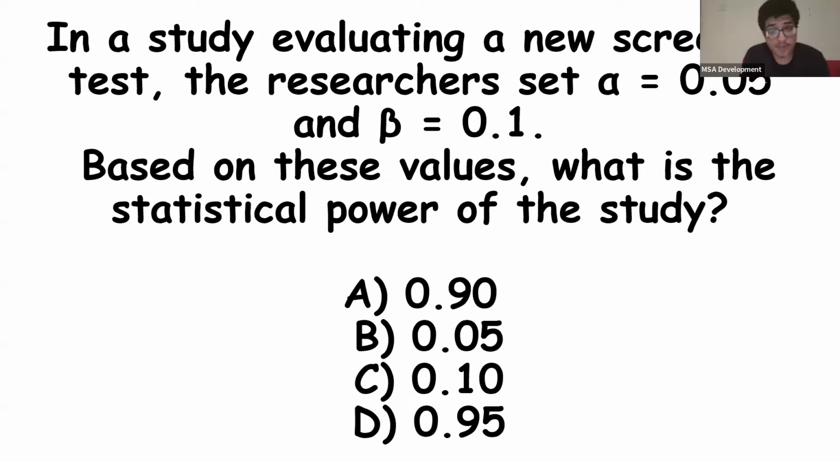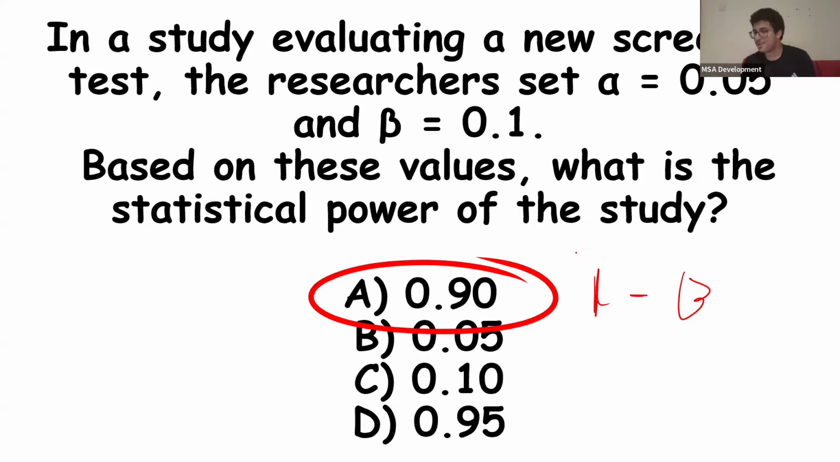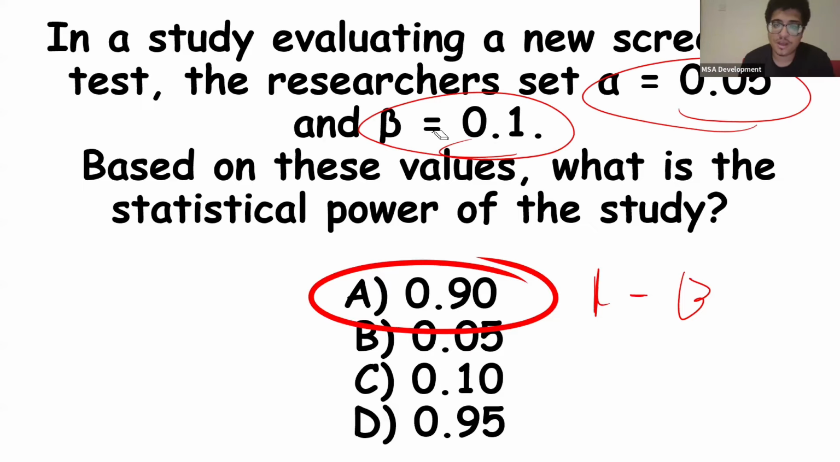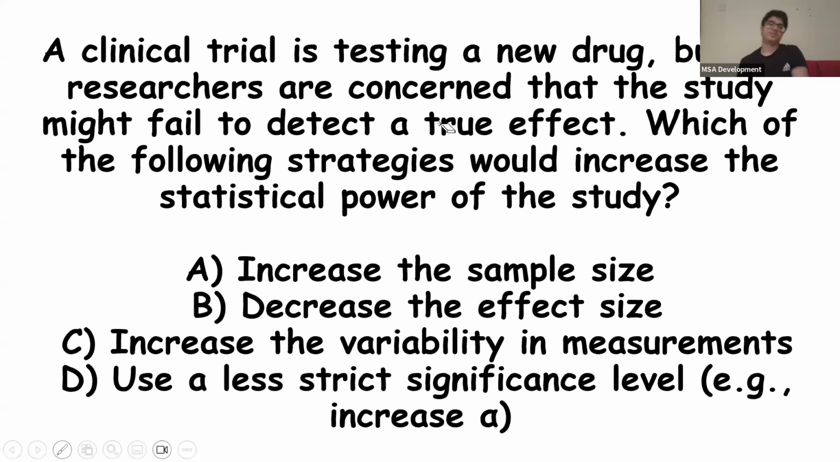Next, in a study evaluating a new screening test, the researchers set alpha to be 0.05 and beta to be 0.1. What is the statistical power of the study? What is power again? It is 1 minus beta. Beta is 0.1. So 1 minus 0.1 is 0.9. Literally, that's it. Okay? So power is 1 minus beta. And once again, the doctor will literally give you guys the values. It'll be very simple like this here.